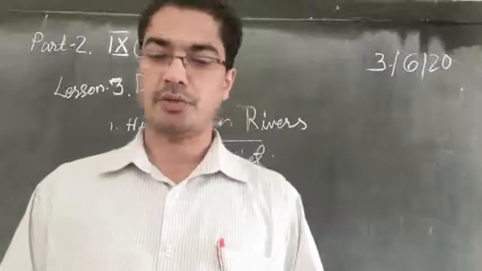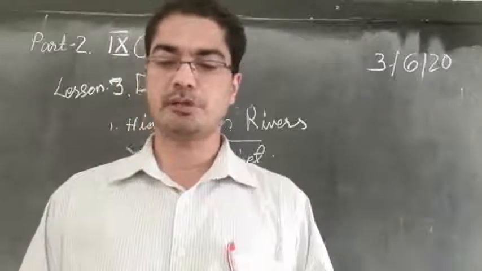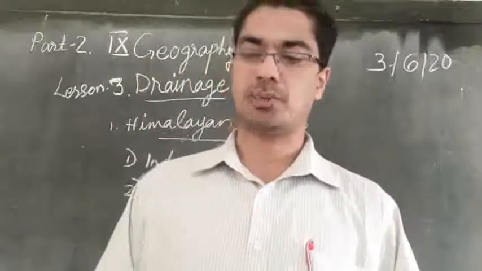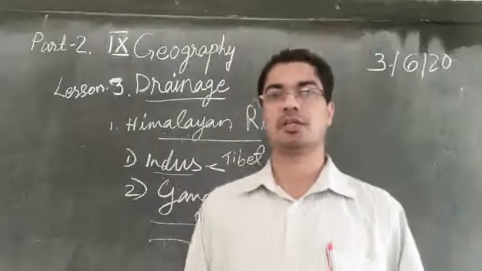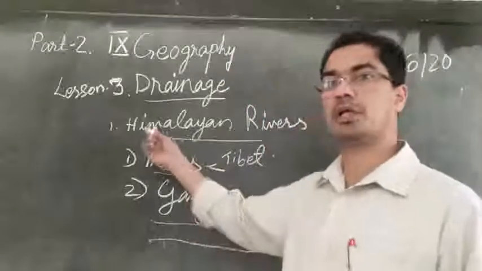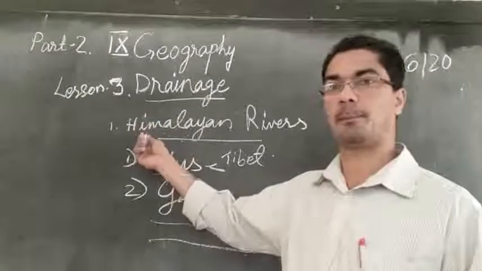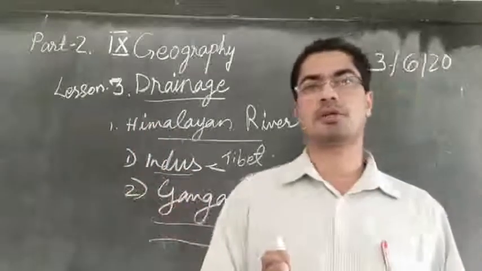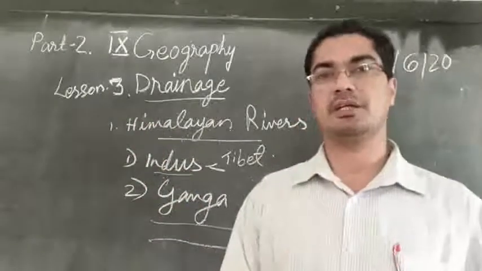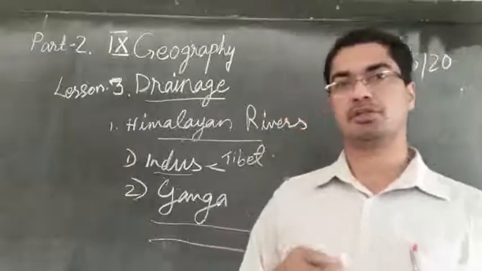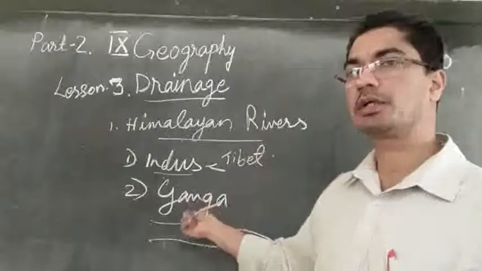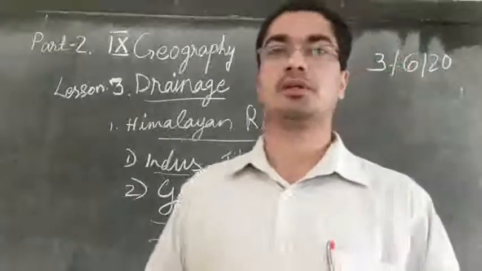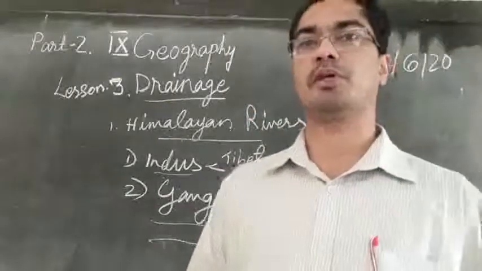Then the main tributaries which come from the peninsular uplands are Chambal, Betwa and Sun. So we said these other rivers are originating from the Himalaya. Then some of the tributaries originate in the peninsular plateau, and they also flow towards the north and join the Ganga. What are the tributaries starting from the peninsula?